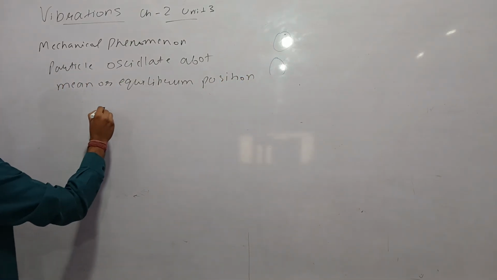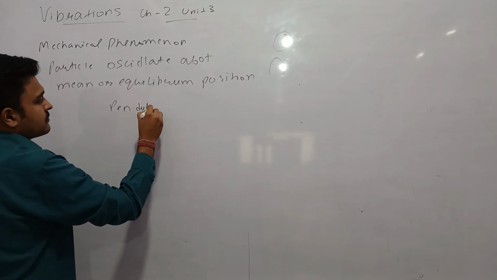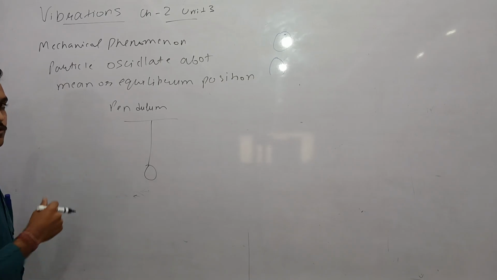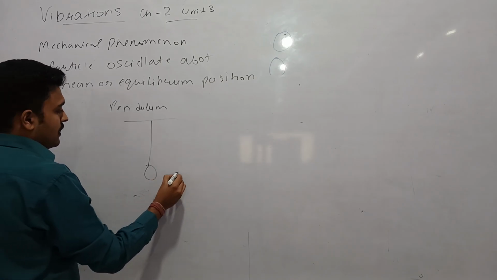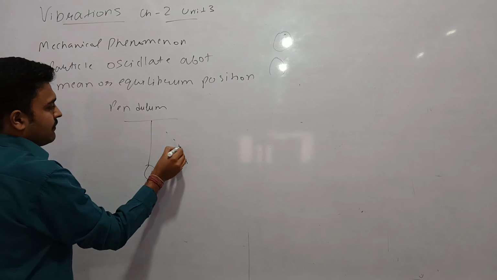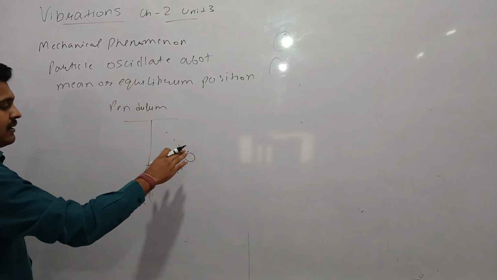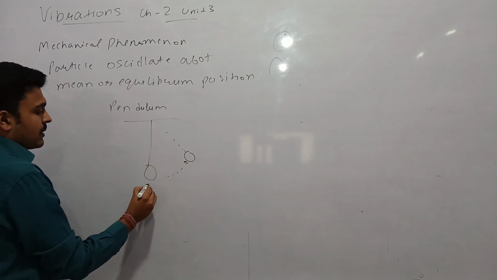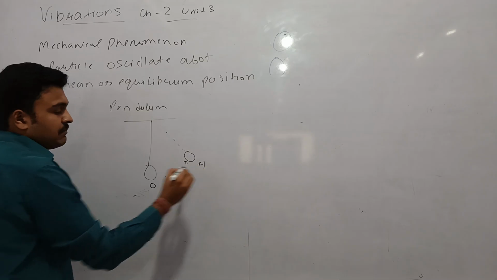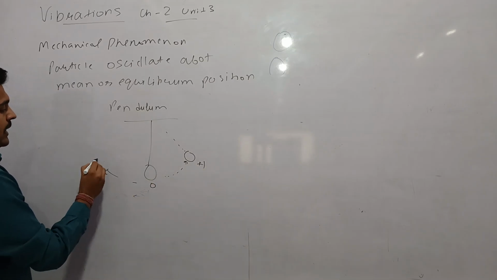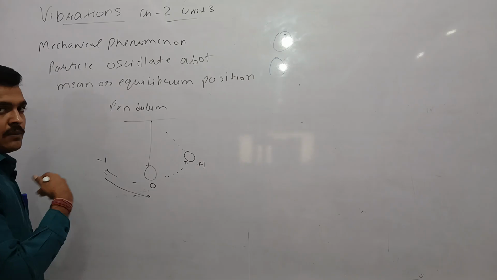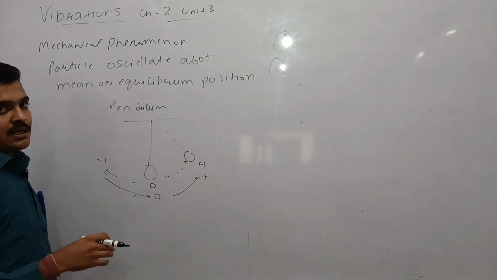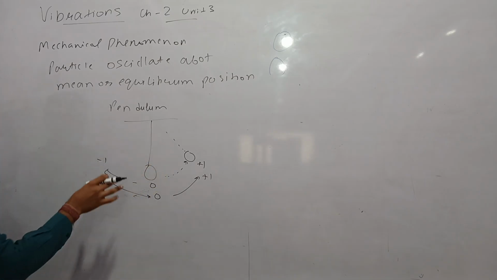For example, we have a pendulum. A pendulum is a bob or a mass suspended by a string. If we raise the pendulum up to this height and then drop it, it will start oscillating. It will pass through the mean position from the extreme position, then go to the negative extreme position, then return to its mean position, and then again to the point from where it started. In such a case, this is known as a vibration.